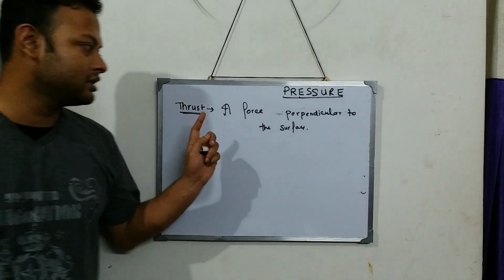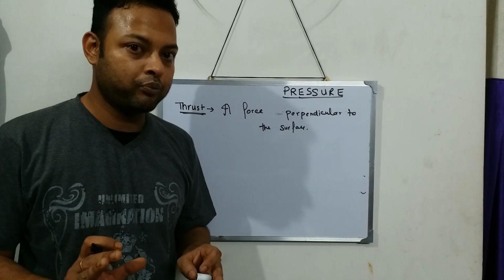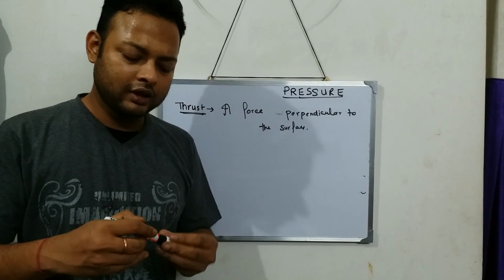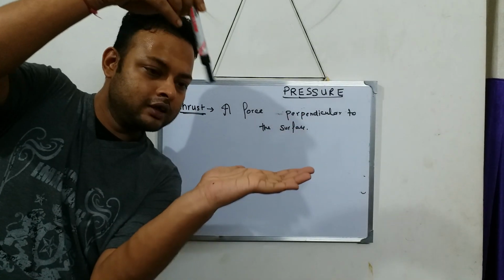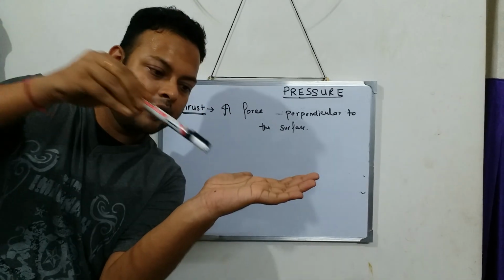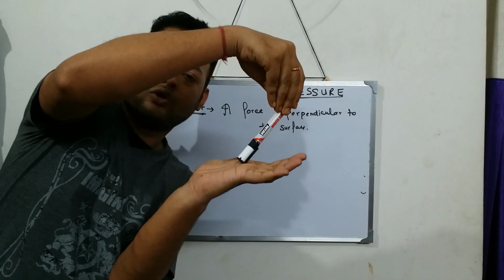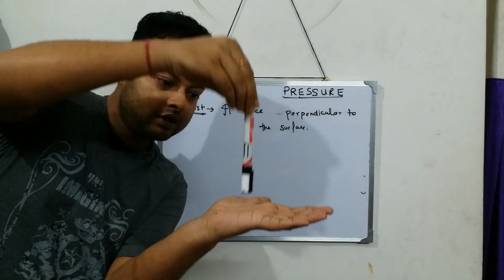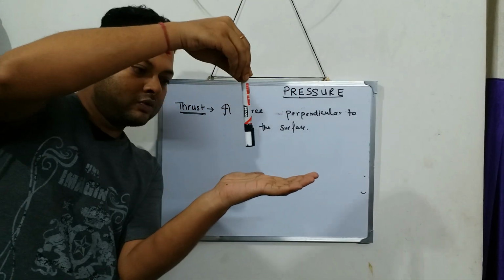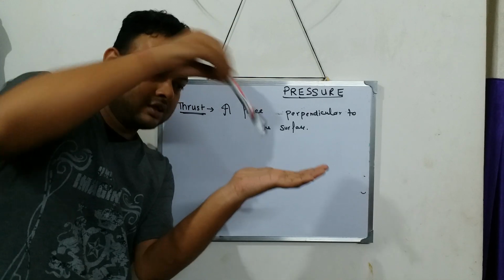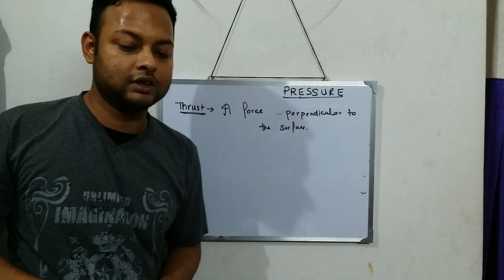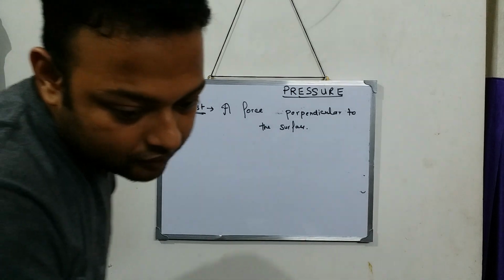So I think your thrust definition should be clear. Very easy. Like, this is the surface. If I apply force in this way, not thrust. In this way, not thrust. This way, thrust. This way it is thrust, other angles, not thrust. Now after this, what do we have?